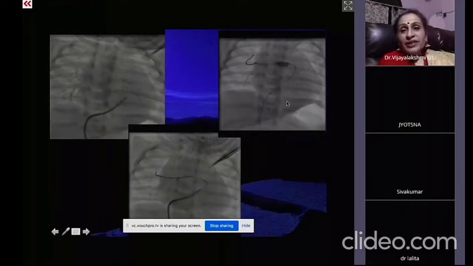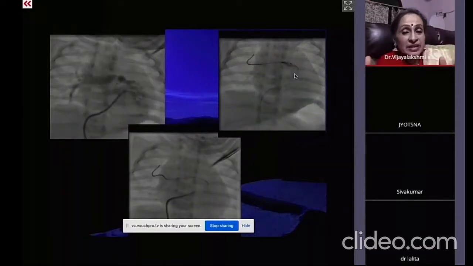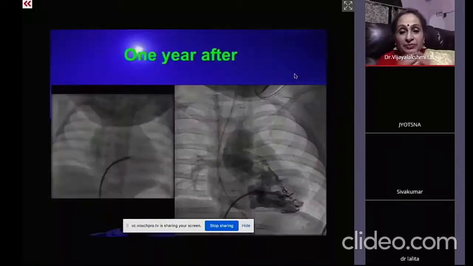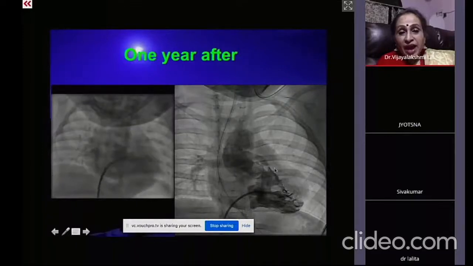And over that, passing a PTCA balloon is not a problem. Once the PTCA balloon makes the way, and then we can go with the mini Ty-Shak balloon and dilate. And you see that this is the patient. And after 1 year, the pulmonary has grown so well.